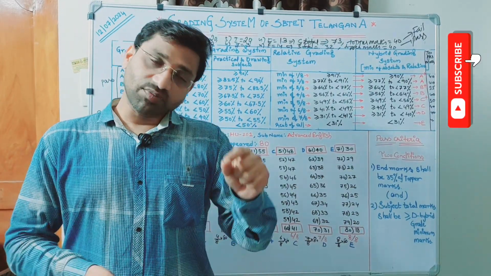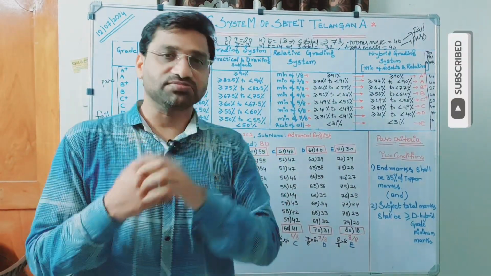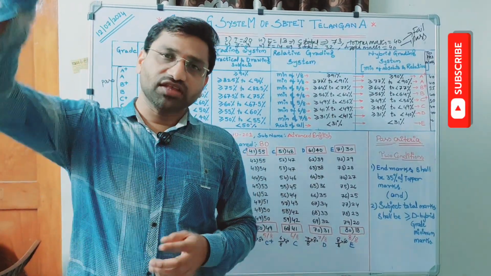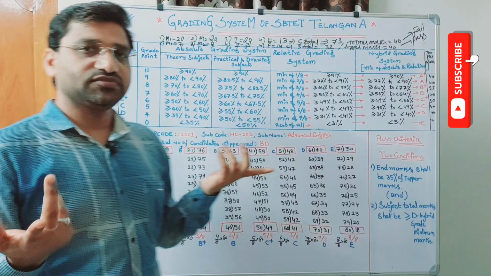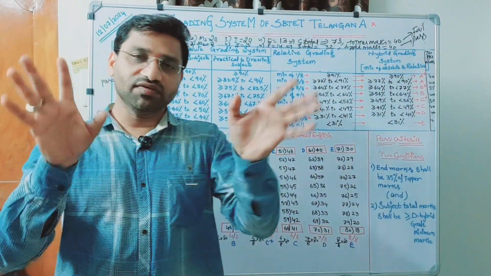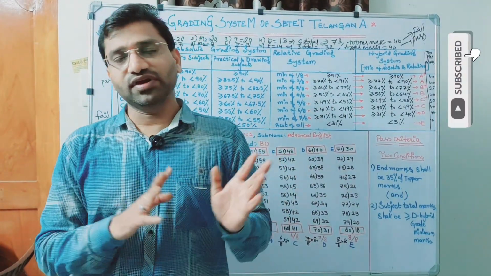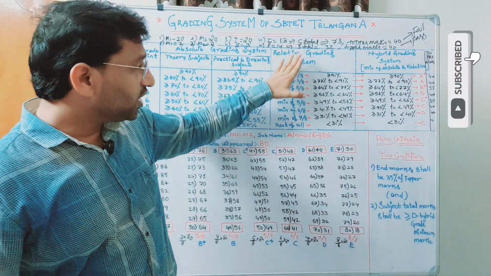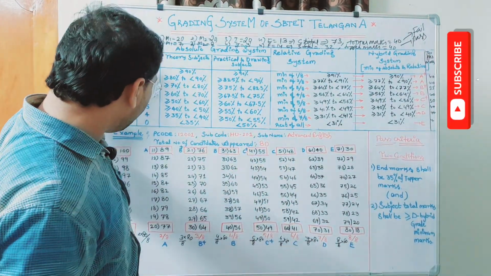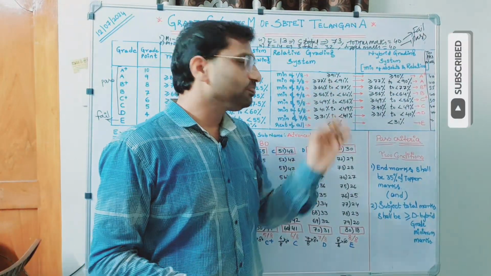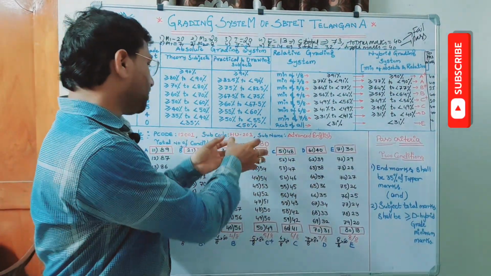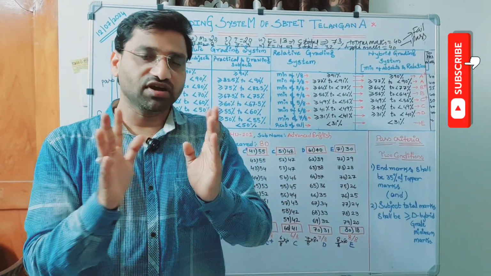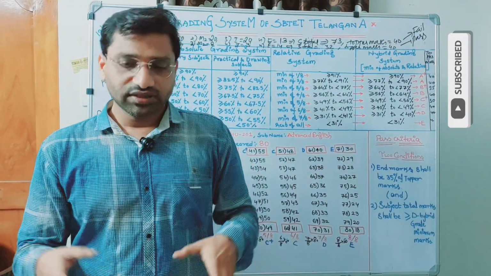Suppose the number of candidates appeared is 8, then there is a choice. 1/8 of 8 is 1. Only one candidate, the first candidate, will get A plus. Remaining all will get A. So to derive marks for all the grades in case of a relative grading system, the number of candidates appeared should definitely be a huge number. That is the first reason why we are not giving grades for the supplementary. The second one is,